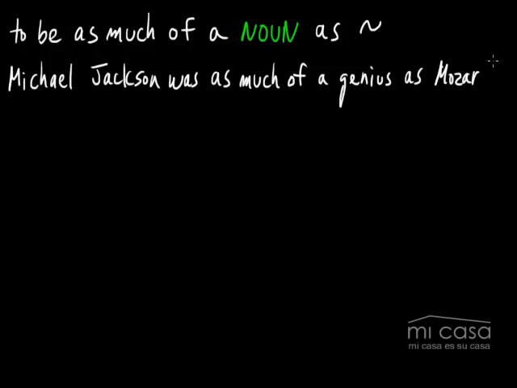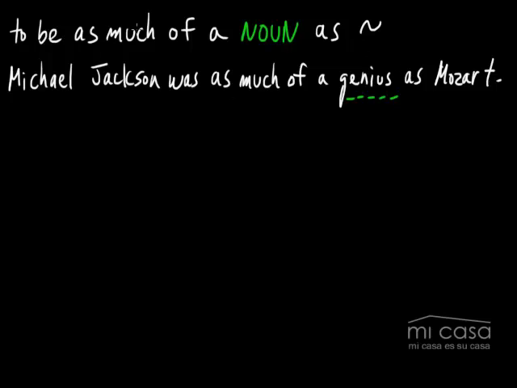I don't know if you agree with this, but some people think that Michael Jackson was as much of a genius as Mozart. So what are we saying here? In Korean, I think you would just say 모차트만큼 Michael Jackson이 천재였다. But in English, we can use this. We can say Michael Jackson was as much of a genius as Mozart, okay?